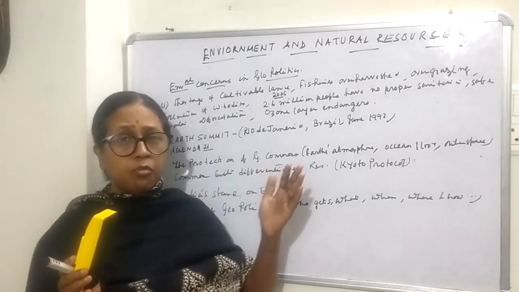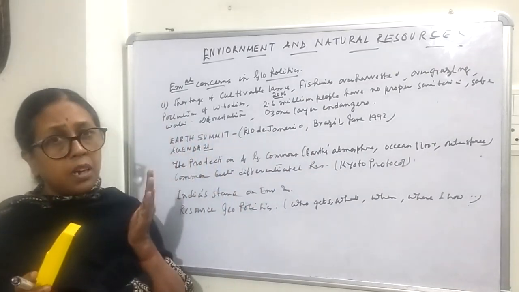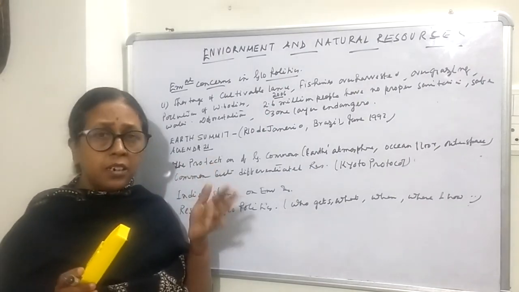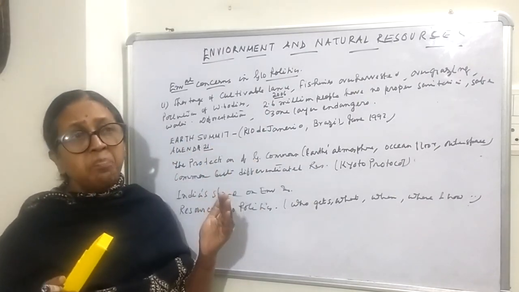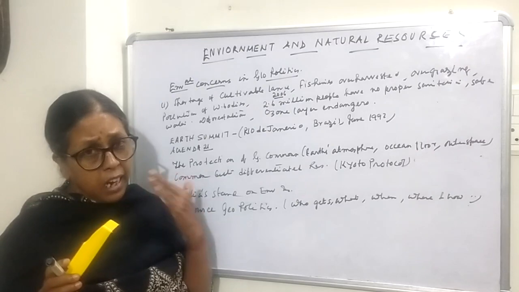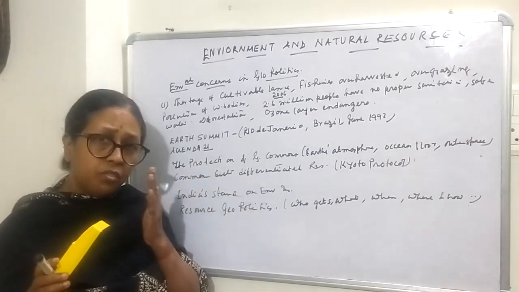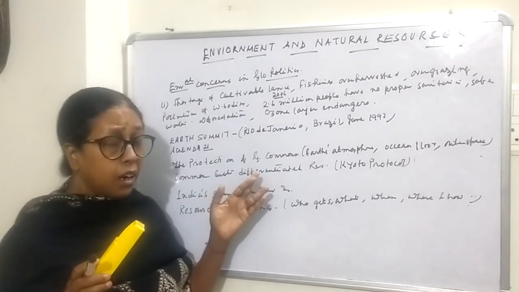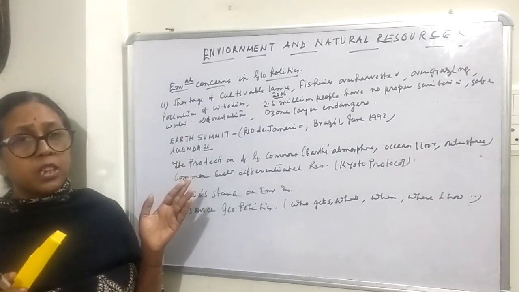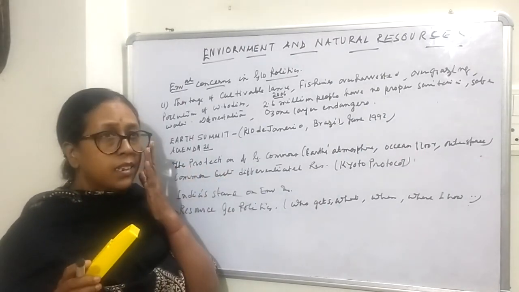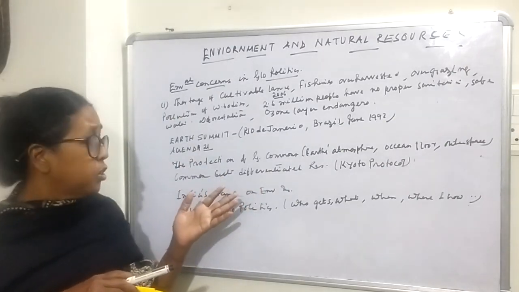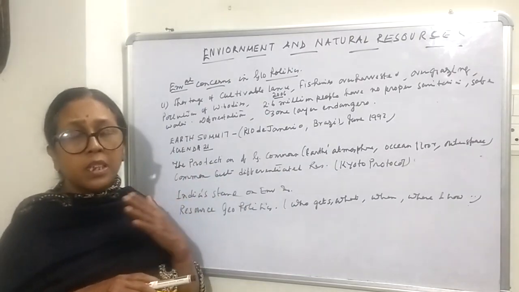So those countries which belong to north, they are developed countries, and those countries which belong to south, they are underdeveloped countries. So developed countries have already developed industrially, agriculturally, they have used their communication system, and in that process they have actually polluted the nature very much. So the underdeveloped countries or the countries of the south are saying that the developed countries are mainly responsible for this pollution and this environmental degradation, so they will have to take more responsibility than us.